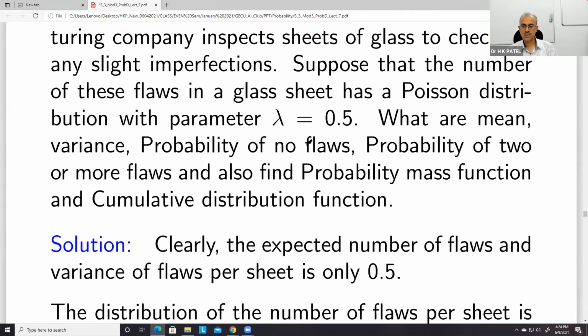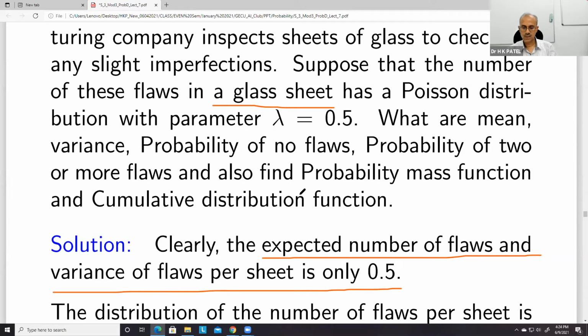Mean is 0.5. That is the expected number of flaws, and the variance of flaws per sheet in a glass sheet is also 0.5. Mean and variance need no calculation because we have already seen that they are equal to the parameter.